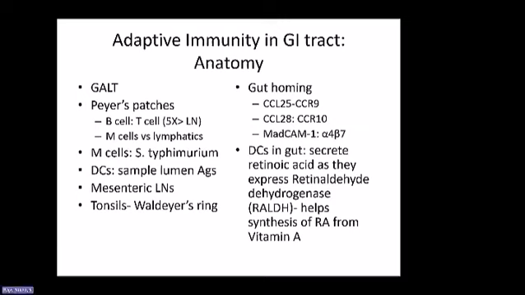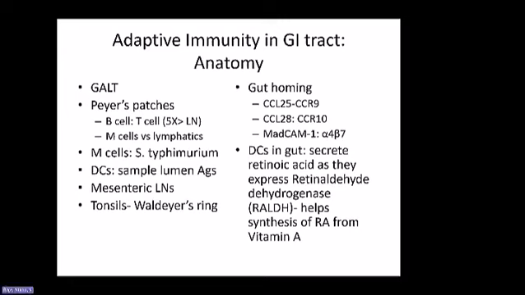So remember, cells that express CCR9 and CCR10 are coming back to the gut. Similarly, we know that there is a specific integrin or selectin marker called MAdCAM1 that is going to make sure that the cells that express alpha 4 beta 7 on them are going to come back to the gut that expresses MAdCAM1.